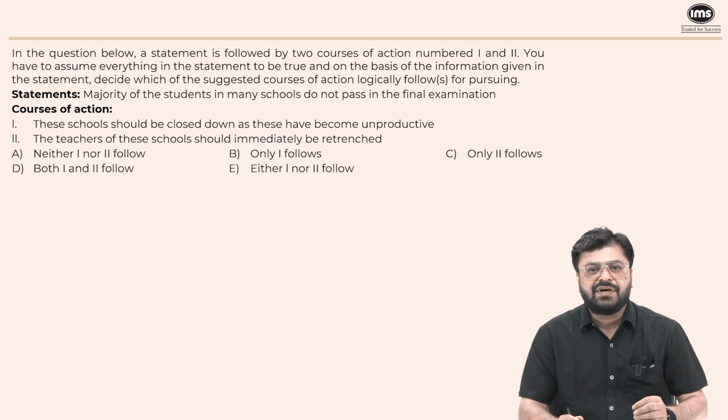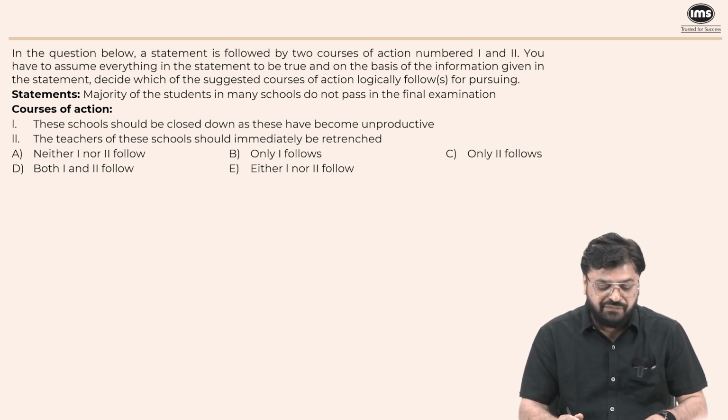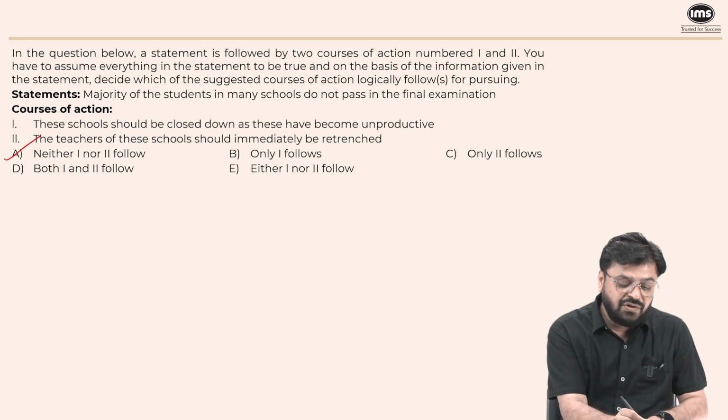So there may be different reasons for this. So shutting down schools is not the right course of action. And in the same way, teachers of these schools should immediately be retrenched. That will also not be the right course of action, because we don't know whether they are teaching properly or not. So since we don't know the reason, none follows. So neither 1 nor 2 follows.